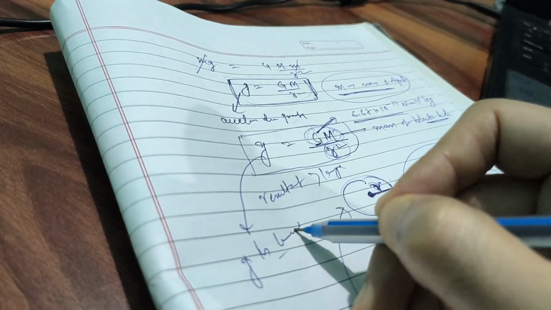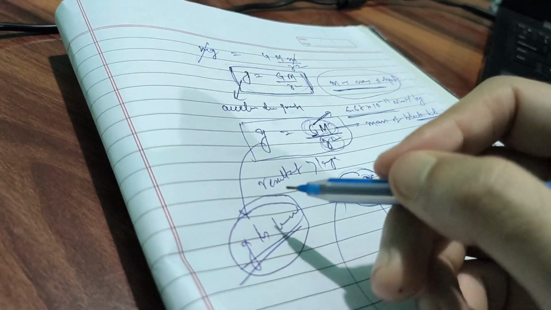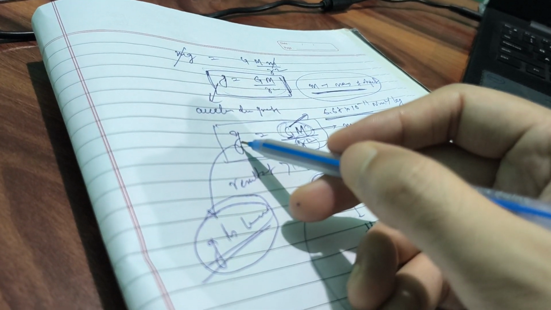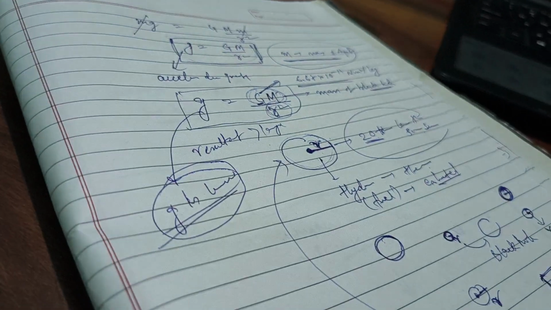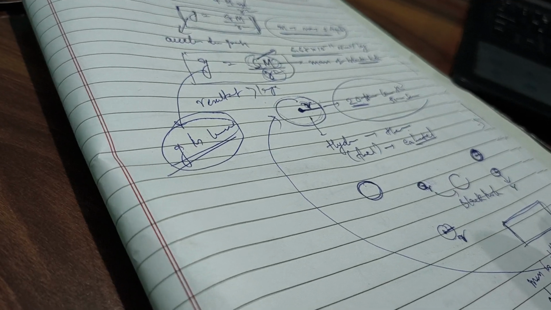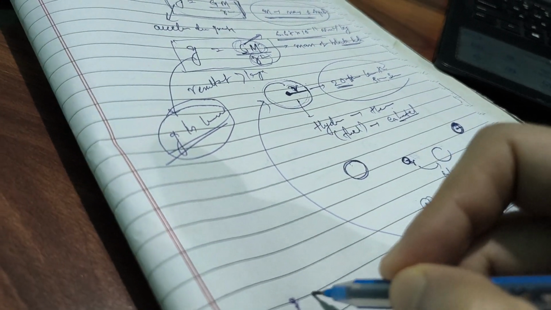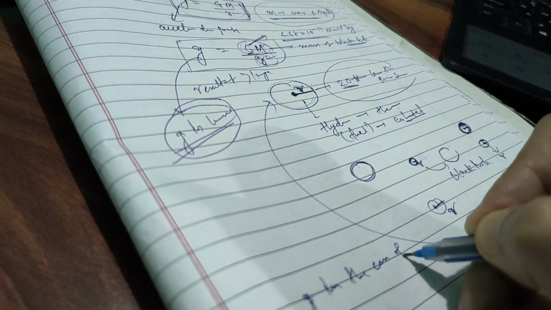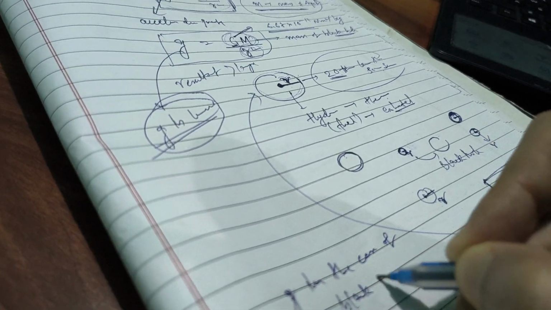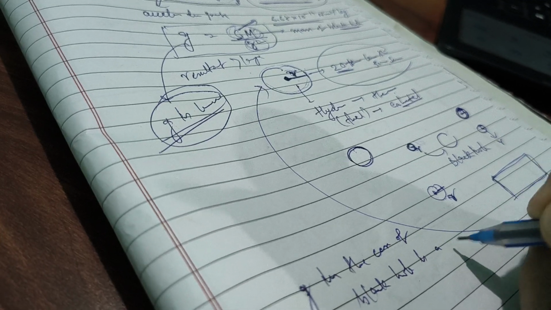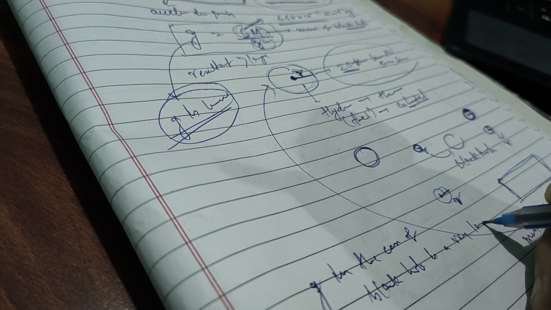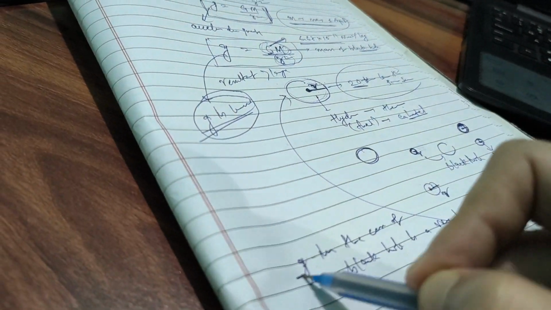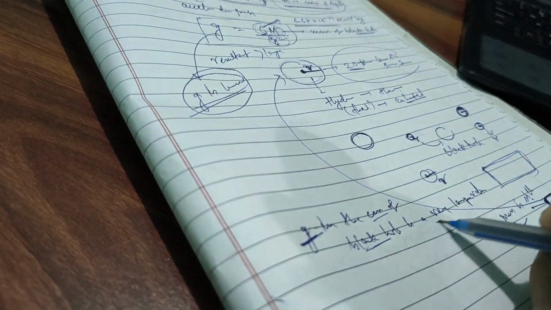In the case of a black hole, we get the value of small g as a very large value. That means the acceleration due to gravity in the black hole is a very large value.